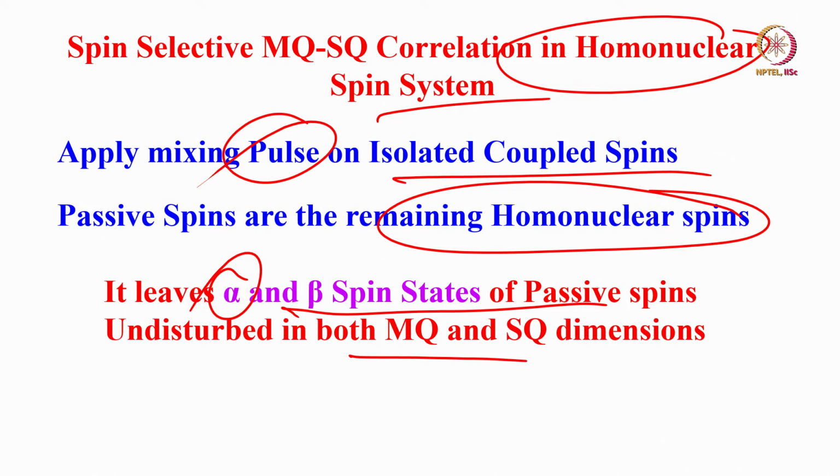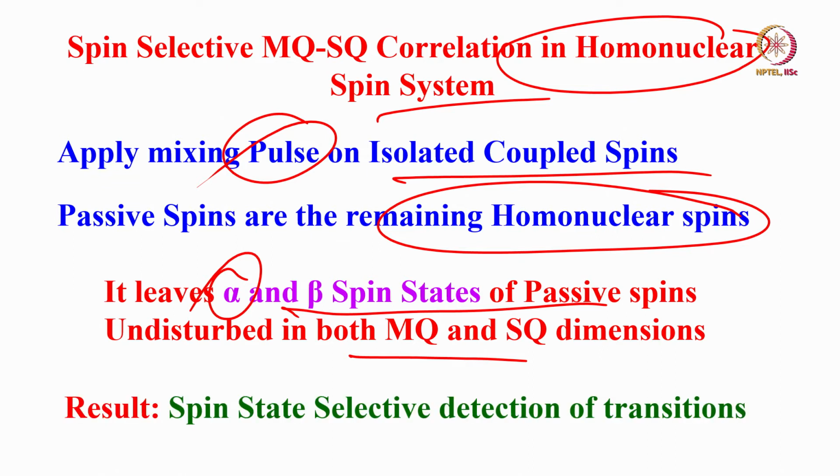Same thing is true for any double quantum you consider. Take MX double quantum, where A is a passive spin, and A has alpha and beta states. So, in the MX double quantum, what will happen? Again, in both the MQ dimension and the SQ dimension, the A spin alpha and beta states remain undisturbed. This is called spin state selective detection. Please understand that. This is what it gives rise to.